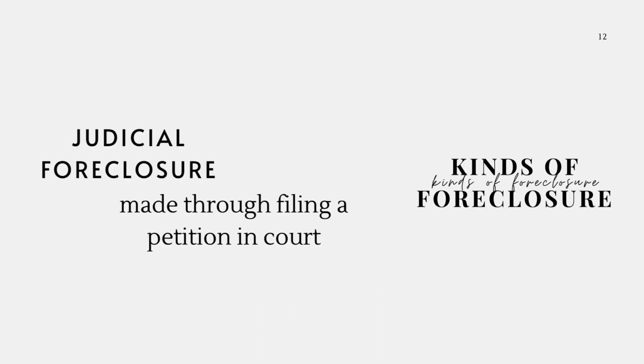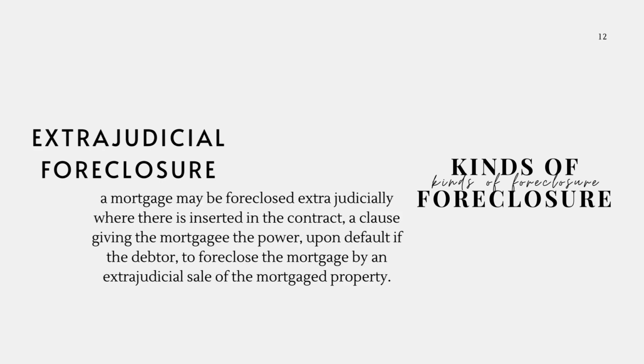Kinds of foreclosure. 1. Judicial foreclosure. Made through filing a petition in court. If the defendant fails to pay the amount due within the time directed by the court, the property shall be sold. The proceeds shall be distributed as follows: the costs of sale, claim of the person foreclosing the mortgage, claims of junior encumbrances in the order of their priority. Balance, after all of the above are paid, shall be paid to the mortgagor or his agent.